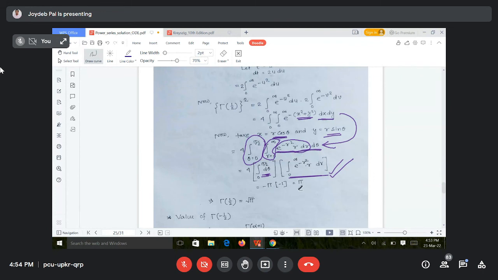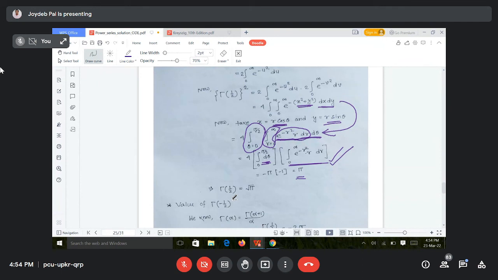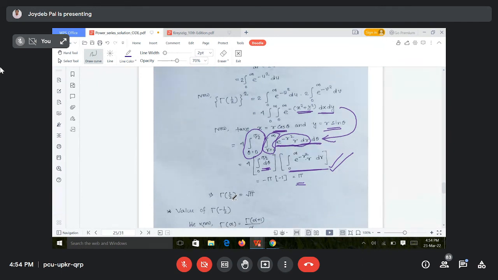Finally, after simplification you will get the value pi. So what is the pi value? It is equal to gamma half whole square. Therefore what is gamma half? It is root pi.